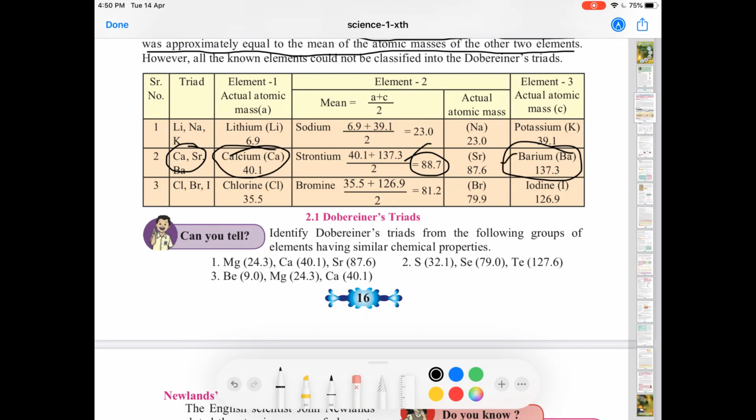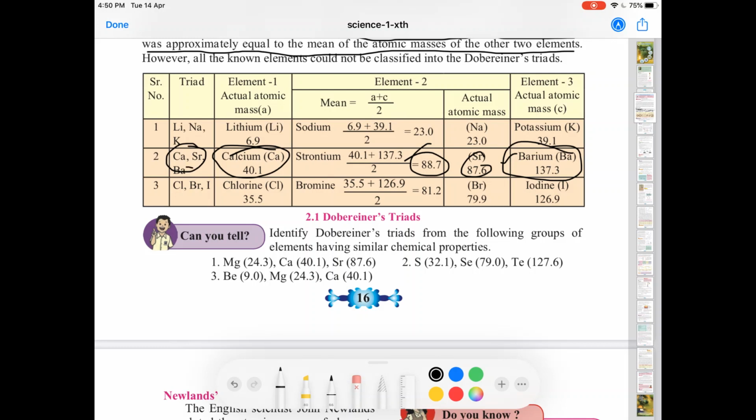Okay, it is around 88, you can say like that, but it is not the exact value, right? Though Dobereiner used the word approximately, 88.7 goes to approximation of 89, and 87.6 goes to approximation of 88. So there is a lot of variation.